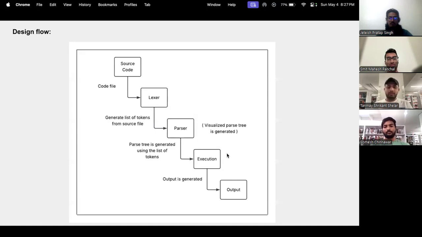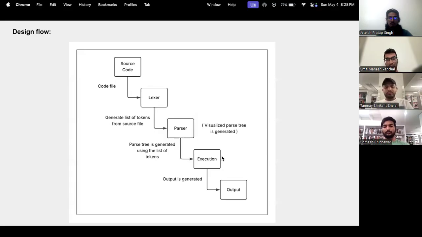To make the entire process more transparent, especially for debugging and educational purposes, we've integrated Graphviz. It generates visual parse trees that give a clear view of how each statement is interpreted step by step, which is particularly useful when analyzing deeply nested or complex expressions.